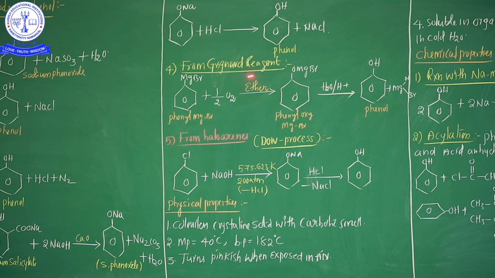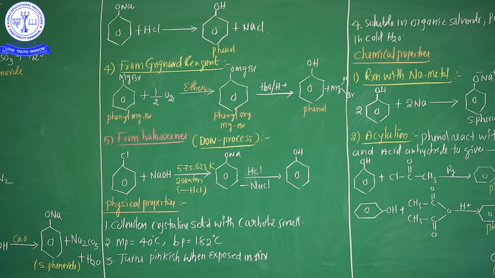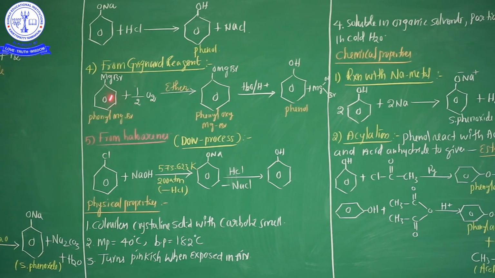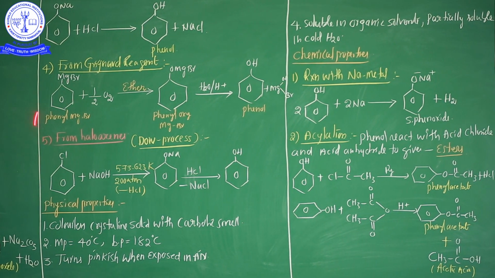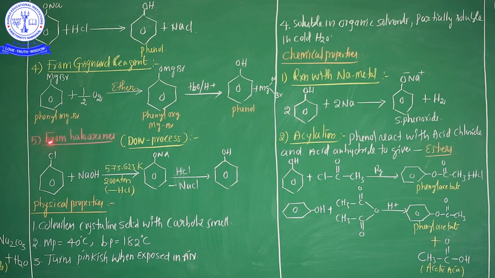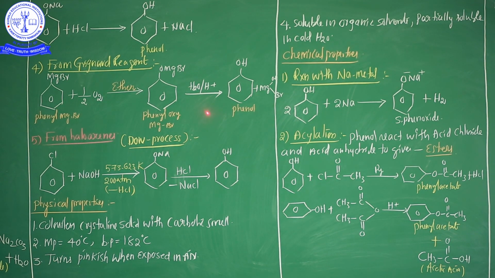You know that very well, methyl magnesium bromide. But here in Grignard reagent, very important, this is the aromatic ring. Aromatic ring contains magnesium bromide. This is also considered a Grignard reagent. From Grignard reagent, phenol can also be obtained by the oxidation followed by the hydrolysis of aryl magnesium halide. This is the aryl magnesium halide. It's nothing but Grignard reagent.